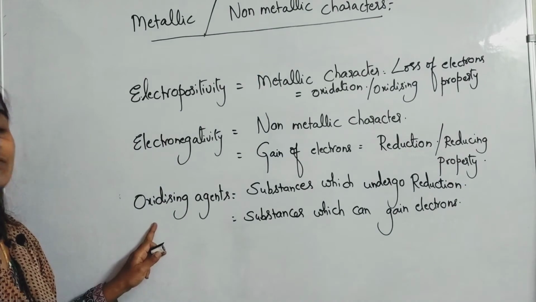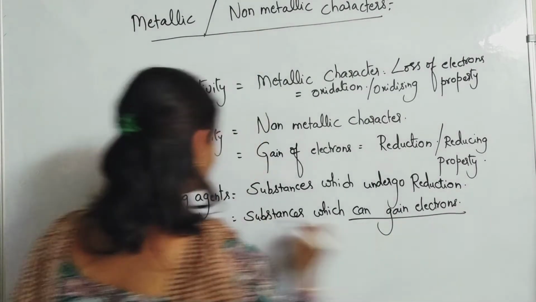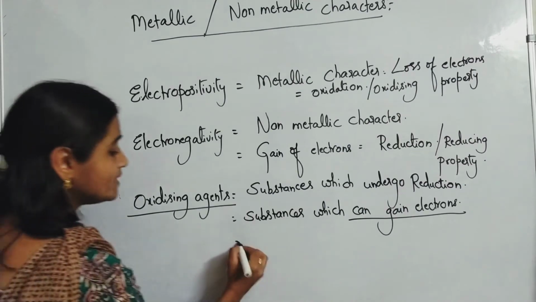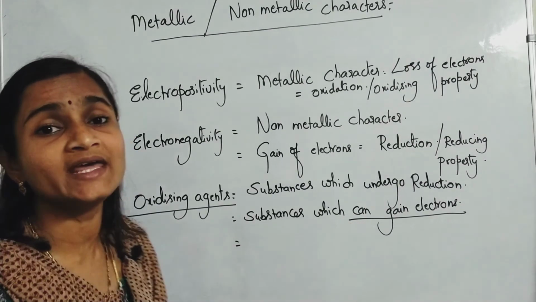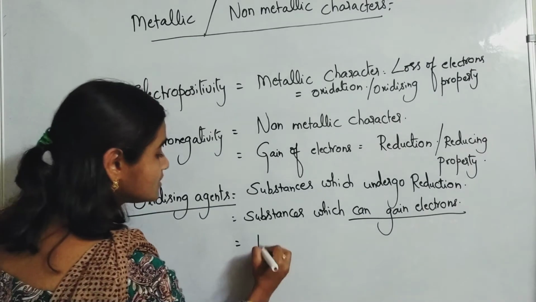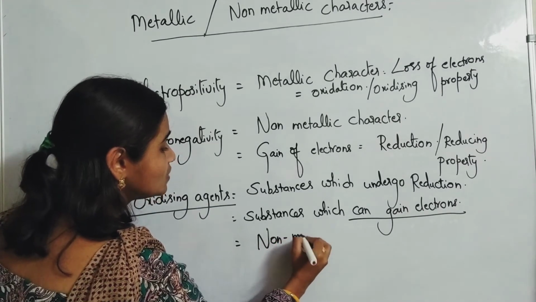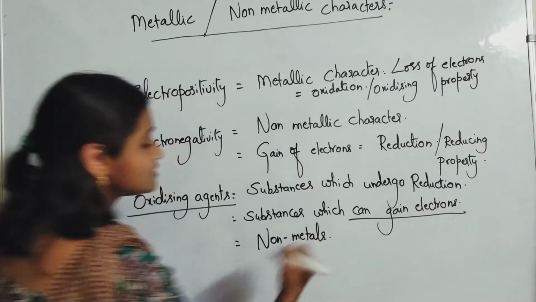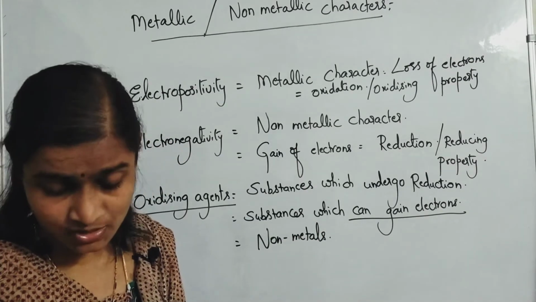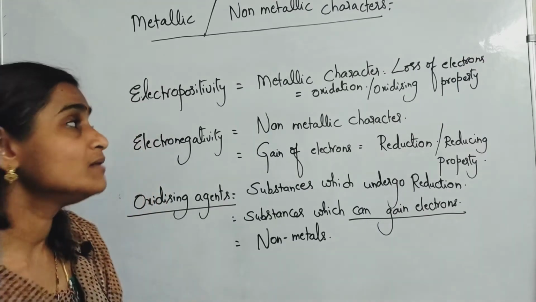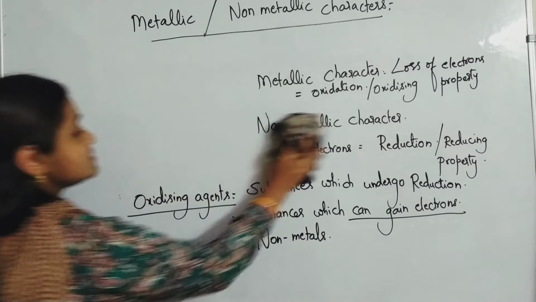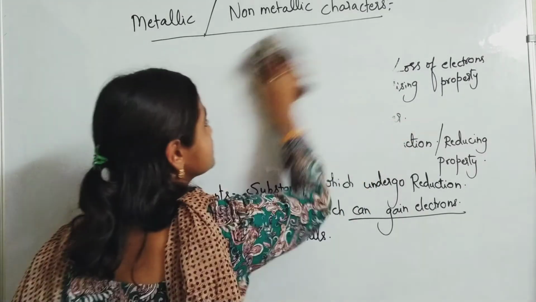Which can gain electrons are called oxidizing agents. That means which has a tendency to gain electrons? We have learnt non-metals. So all non-metals are good oxidizing agents, and all metals are good reducing agents. So please remember even that point also. What is that?